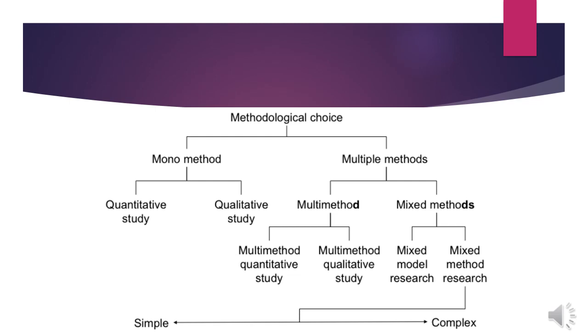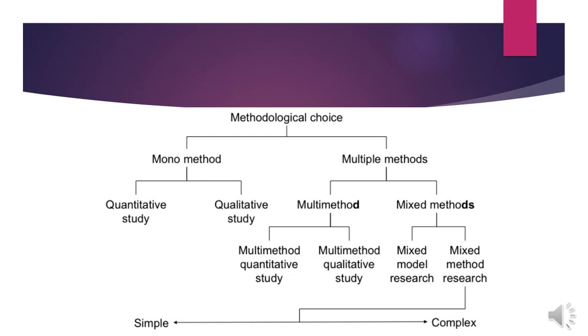Dear students, here you can see methodological choices, whether we can go for mono method or multiple methods. In mono method, you either go for quantitative or qualitative. It is the simple one. But when you go for multiple methods, there are two multiple method strategies we adopt, multi method and mixed method.